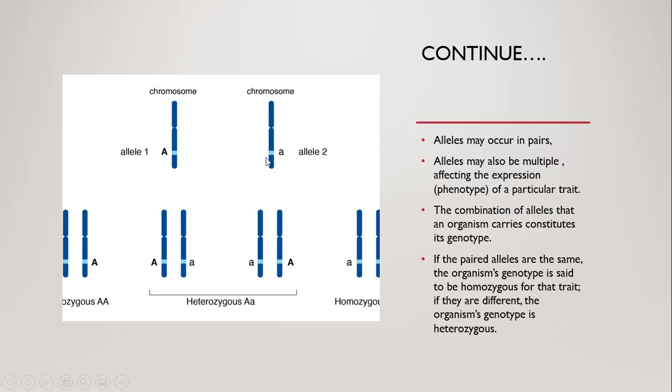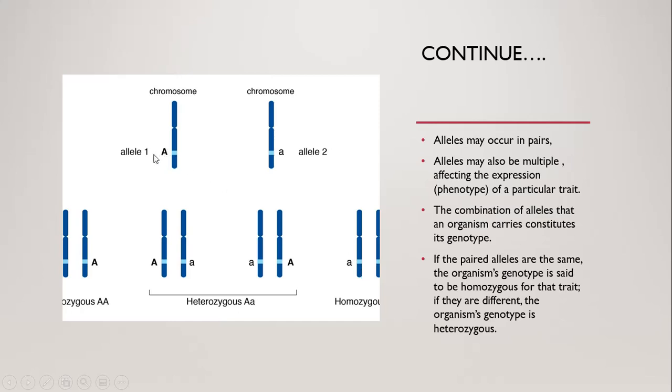The gene is one, the same gene, but it has two alternative forms on two different chromosomes named allele 1 and allele 2. And just as I explained earlier, in this diagram you can see how these alleles can pair in different forms. If allele 1 is paired with allele 1, it becomes homozygous. If allele 2 is paired with allele 2, it also becomes homozygous.